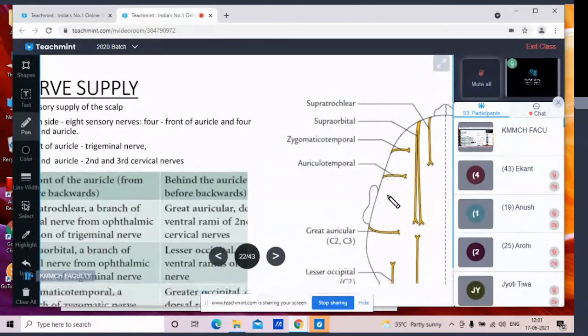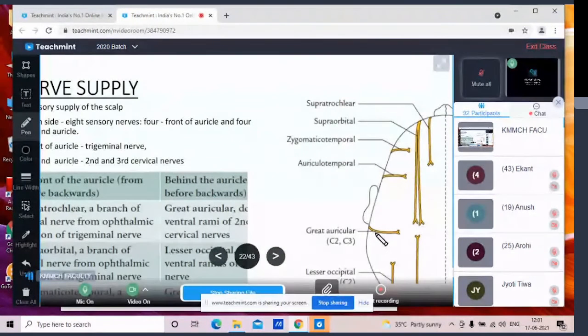Then behind the auricle, there is one nerve called the great auricular nerve, which is derived from the ventral rami of the second and third cervical nerves. Then there is the lesser occipital nerve, derived from the ventral ramus of the second cervical nerve.